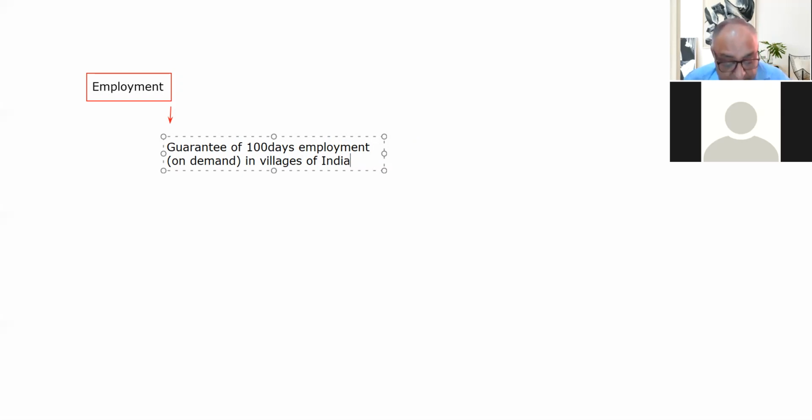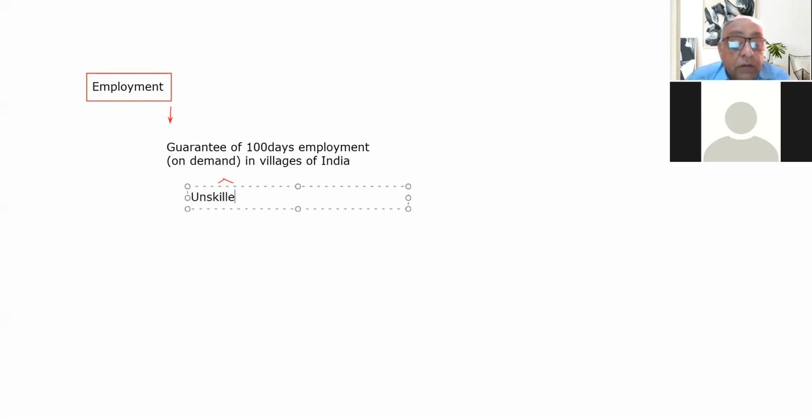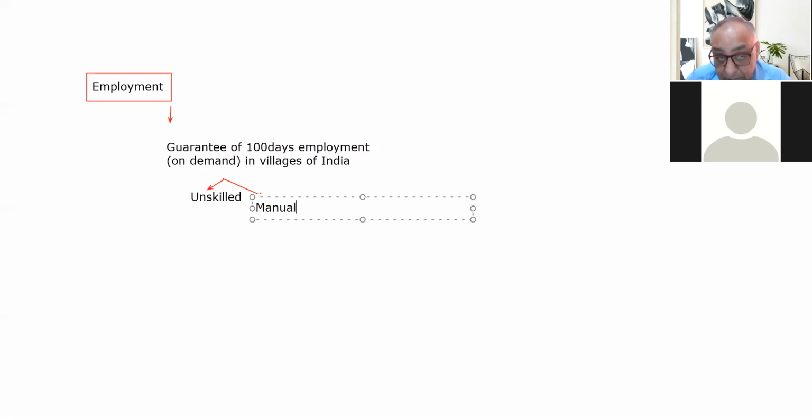One more important thing here is that the villagers who would be hired will be given only unskilled, manual work. This is important, because if we allowed machines to do the work, the problem would have remained the same, since the purpose behind this is the generation of employment.